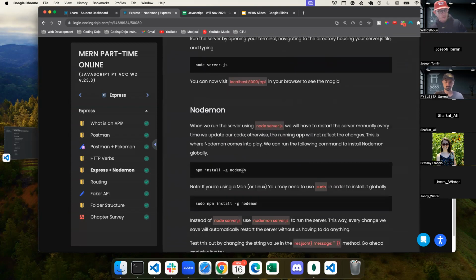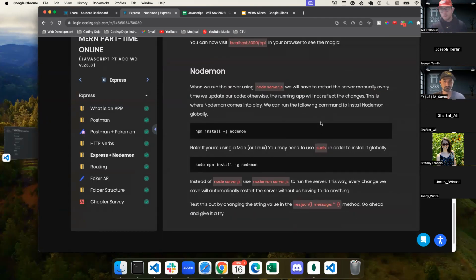And then we ran it and we talked about nodemon, which allows us to continue to run. So anytime we make a change, it's going to restart our server and make sure it's updated with the most recent information, which is great for us as we're developing and testing.